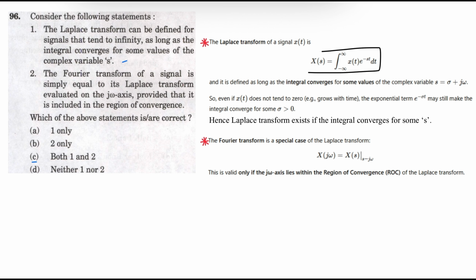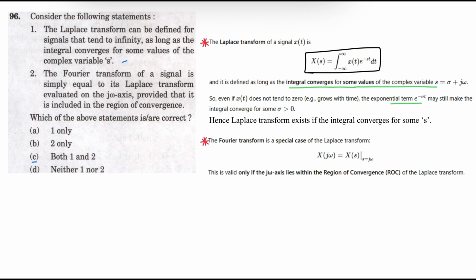And the Laplace transform is defined as long as the integral converges for some values of the complex variable s. So even if x of t does not tend to 0, the exponential term e power minus sigma t can still make the integral converge for sigma greater than 0. Hence, the Laplace transform exists if the integral converges for some value of s.